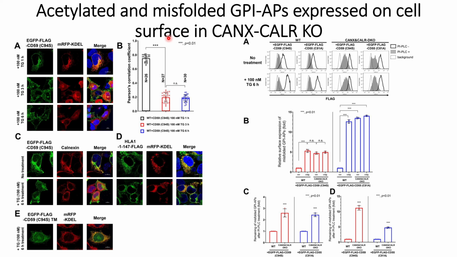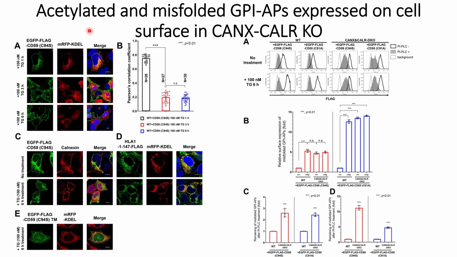In this video, we will discuss what kind of GPI-APs are able to express on the cell surface of this dual knockout. From the heading, it is clear that the final result they observed is that acetylated and misfolded GPI-APs are able to express on the cell surface of the Calnexin and calreticulin dual knockout. So we will discuss how they came to this conclusion from the experimental results presented here.